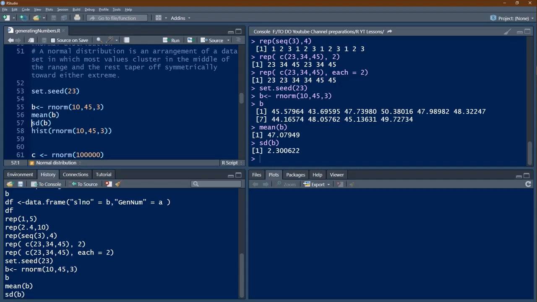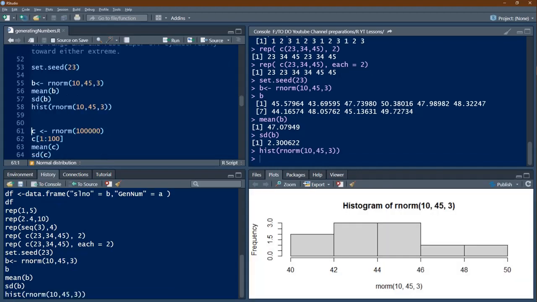Okay, now we will see a histogram. Histogram is basically the frequency diagram. Here the same numbers generated I am feeding into the histogram. Let's see how histogram is drawn. So around the mean the frequency should be more. So around 45 the frequency is more. That means around 45 the numbers should be more here in this set of numbers.